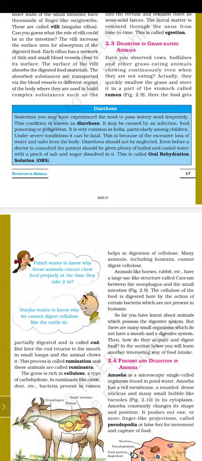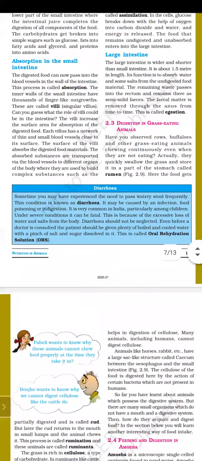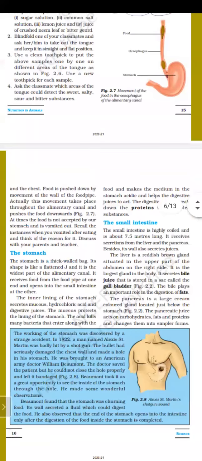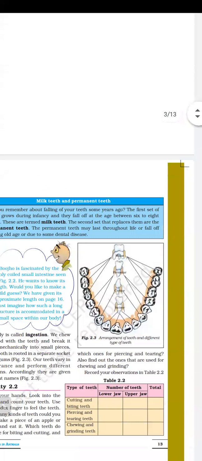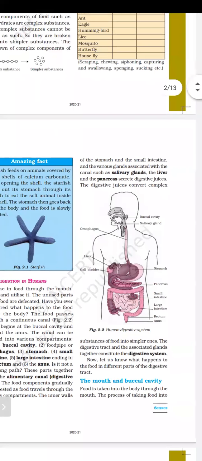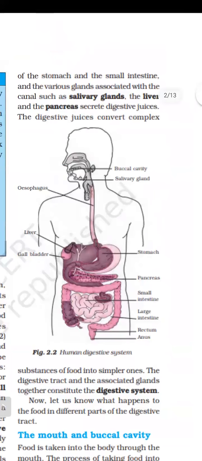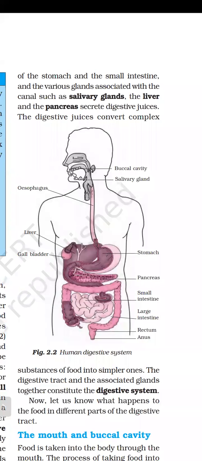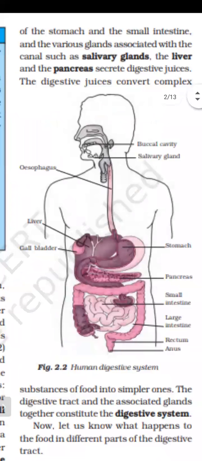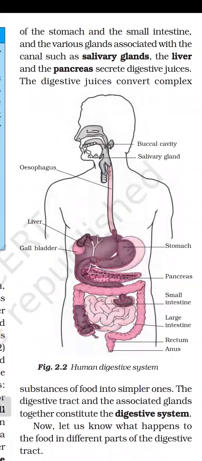First of all, I am repeating the previous lecture. What we have discussed till now, I will explain with the help of a diagram. Again, the same diagram of the human digestive system, it is very important. With the help of this diagram, I will explain the whole digestive system in human beings. We have a buccal cavity, then esophagus, then stomach, then small intestine, large intestine, and anus.